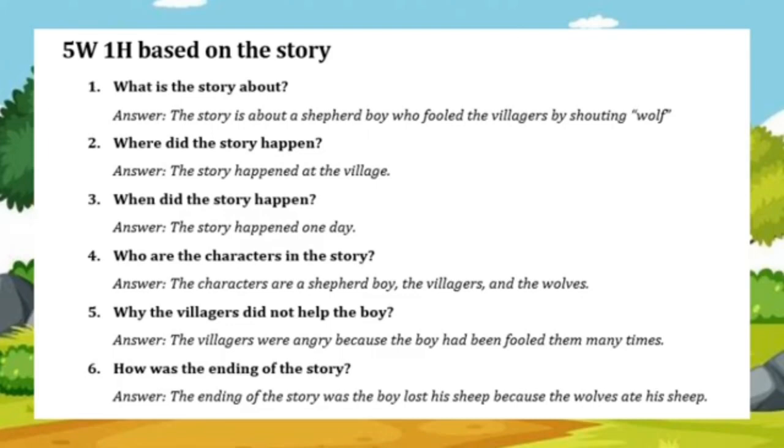Number 4. Who are the characters in the story? The characters are a shepherd boy, the villagers, and the wolves. Number 5. Why didn't the villagers help the boy? The villagers were angry because the boy had fooled them many times. Number 6. How was the ending of the story? The ending of the story was the boy lost his sheep because the wolves ate his sheep.